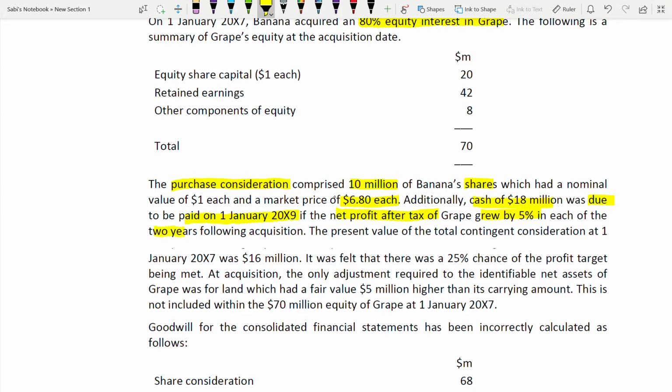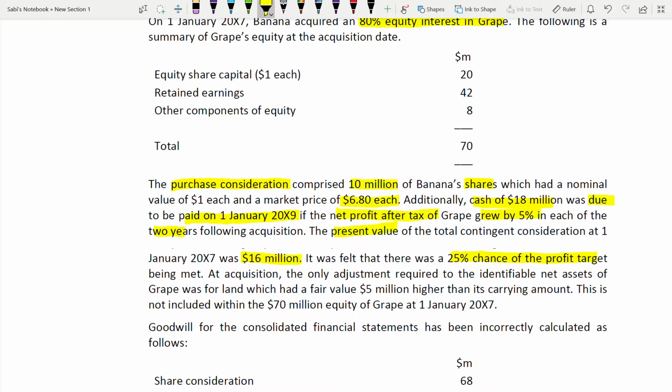The present value of the total contingent consideration. What is the present value? It is after 2 years, 18 million. In today's terms you need to know, that means on 1st of Jan 2007, how much that 18 million cash is. So the present value of the total, known as contingent consideration, at 1st of Jan was 16 million. It was felt that there was a 25% chance of the profit target being met, that is the 5% target.